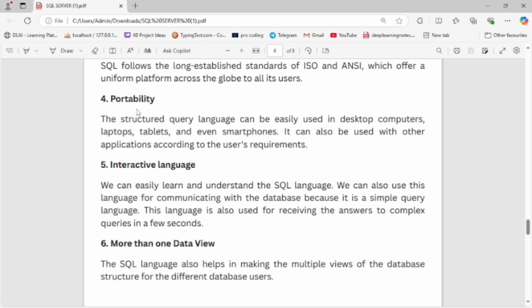Next point is portability. Structured Query Language can easily be used on a desktop computer, laptop, tablet, and even a smartphone. It can also be used with other applications according to user requirements.